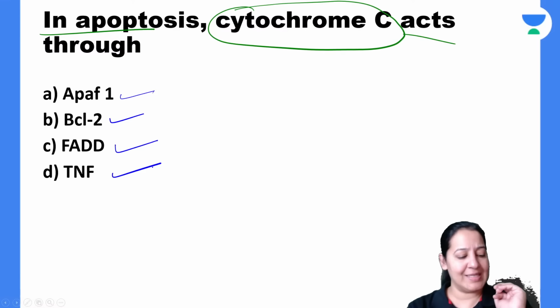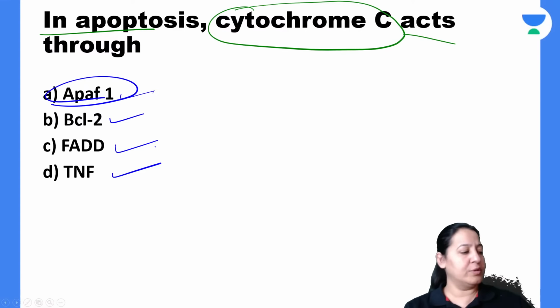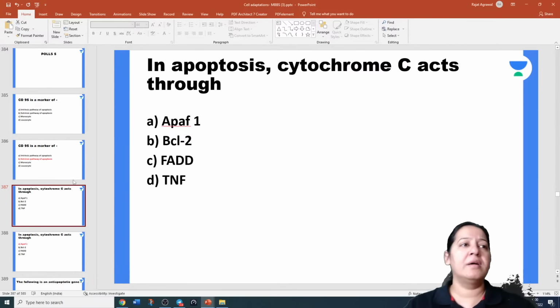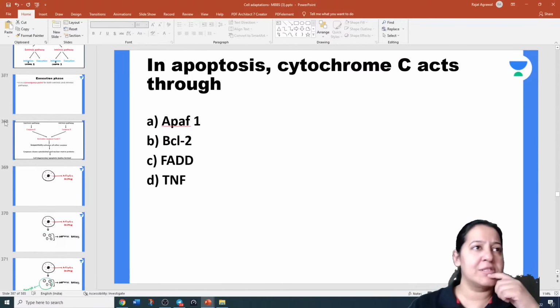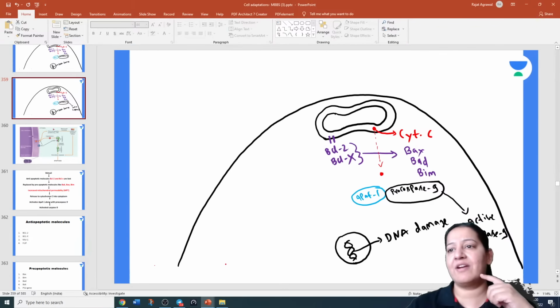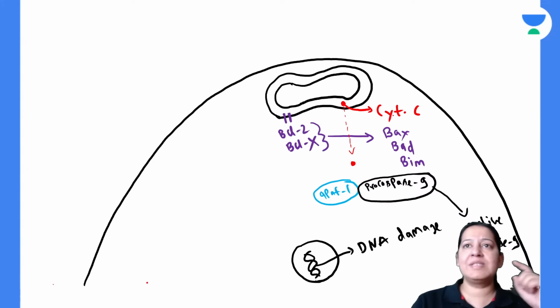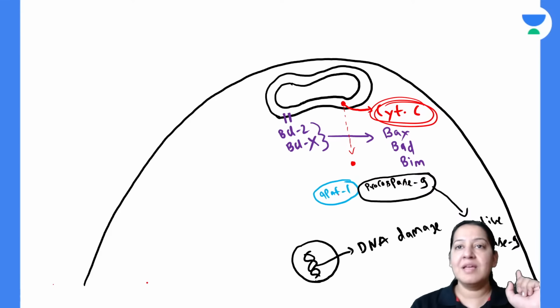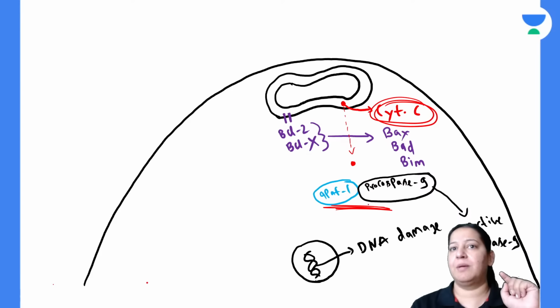Dhananjay, Sufi, yes, Sufi, you are absolutely right. It is through APAF1. Let me show you the diagram. In intrinsic apoptosis, once cytochrome C leaks out into the cytoplasm, there is a pair of best friends in the cytoplasm, APAF1 and procaspase 9.